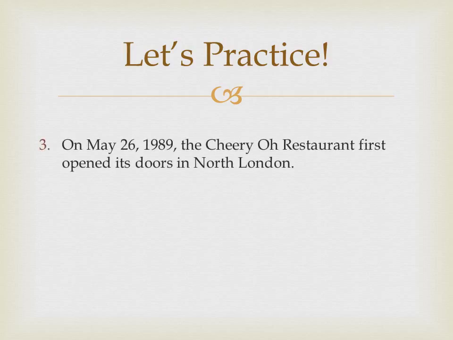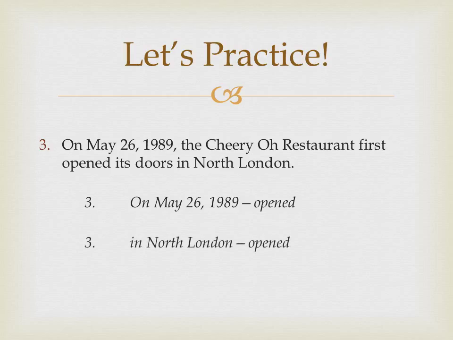One last example. Write down the following sentence in your notebook. On May 26, 1989, the Cheerio restaurant first opened its doors in North London. Pause the video while you find the adverb phrase and the word it modifies. In this sentence, the adverb phrase is on May 26, 1989. It modifies the verb opened, telling us when the Cheerio restaurant first opened. Aha! There is a second adverb phrase, in North London. Again, the adverb phrase modifies the verb opened, telling us where the Cheerio restaurant first opened, in North London.